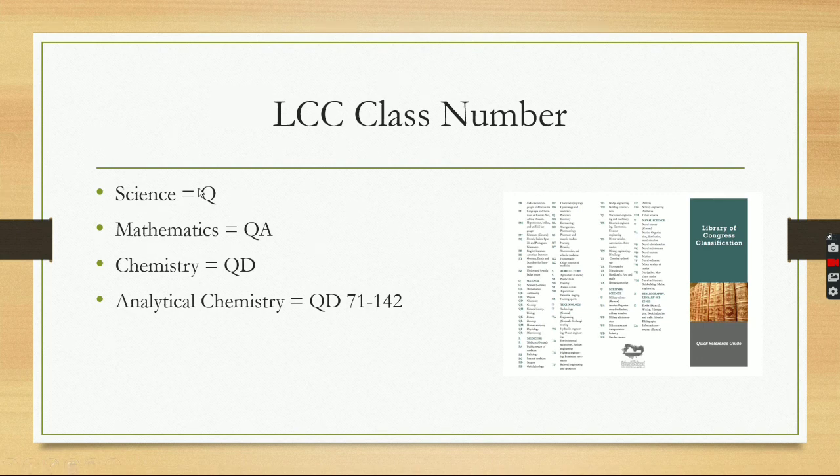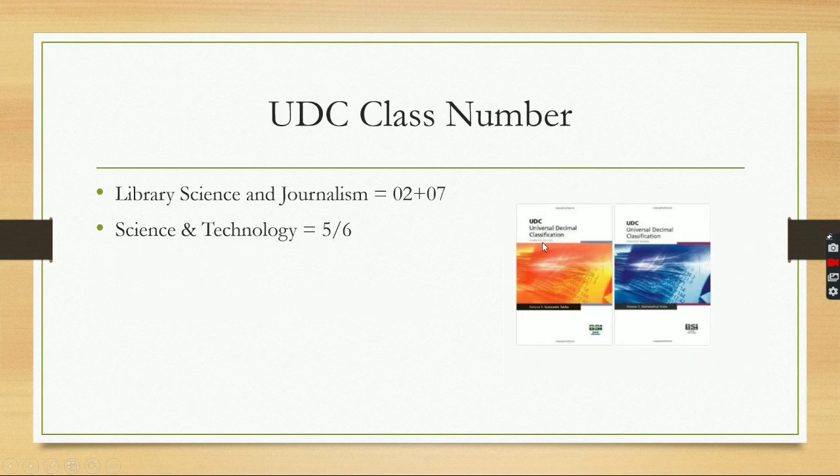According to LCC, the class number of mathematics books will be QA, chemistry books QD, analytical chemistry books QD71-142.